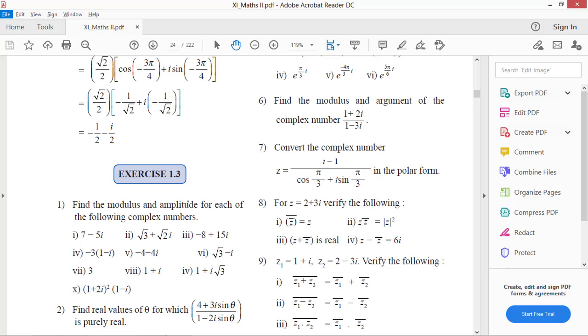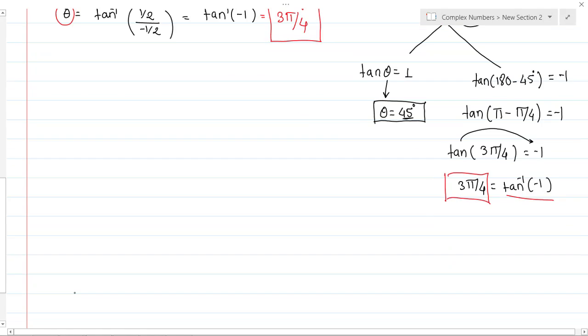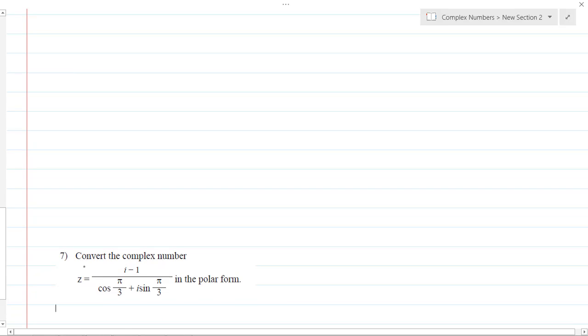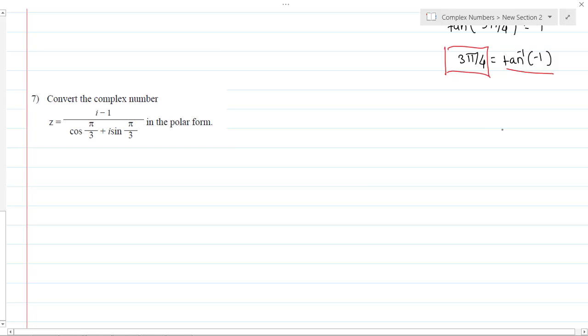Question number 7. See, you think that this question is easy, and definitely this question becomes easy. Okay, let me take this question and paste here. Convert the given complex number z is equals to (i minus 1) upon (cos pi by 3 plus i sin pi by 3) in polar form.